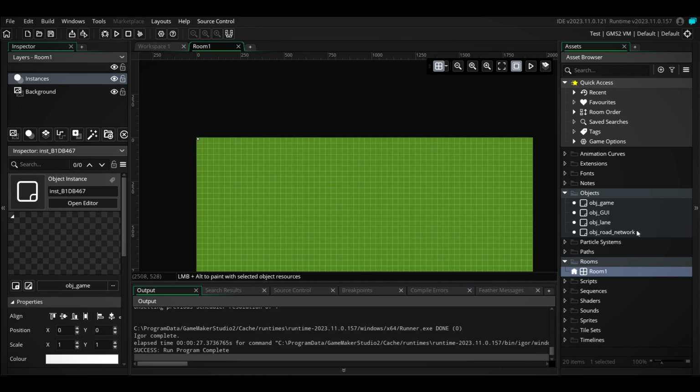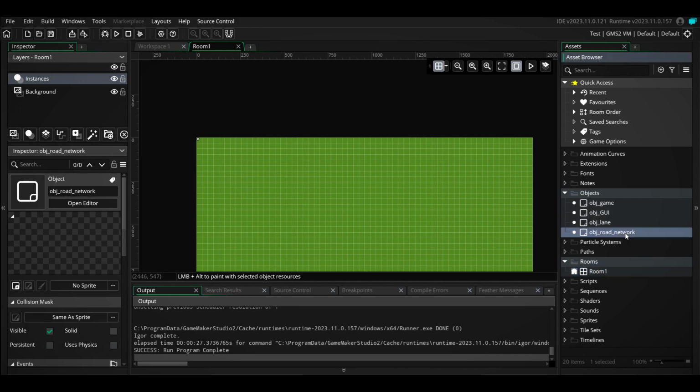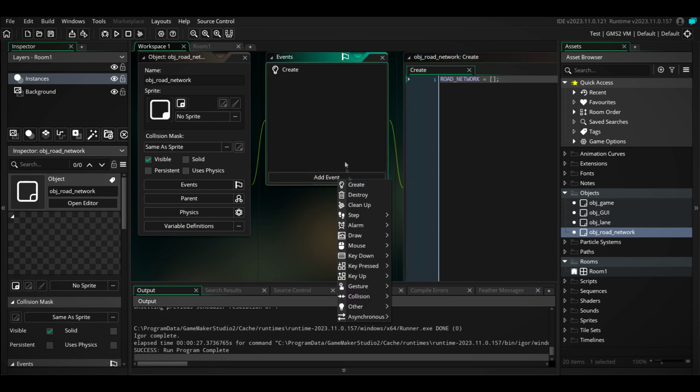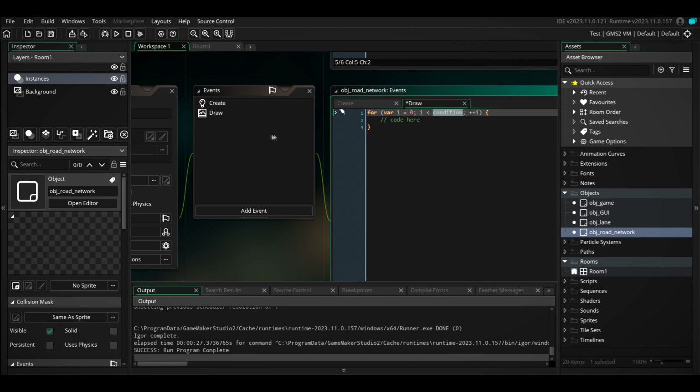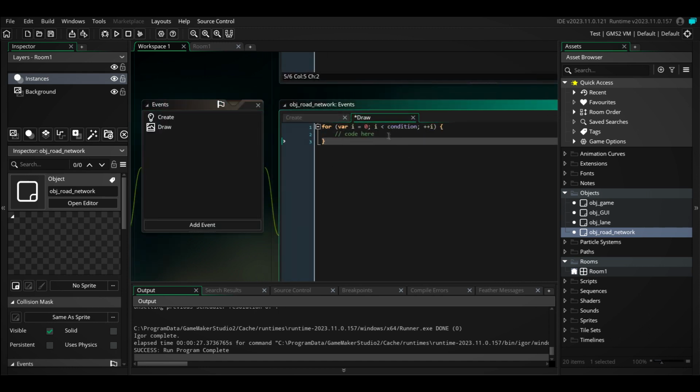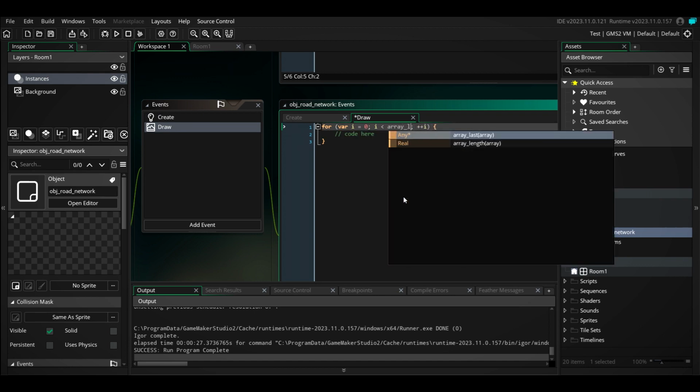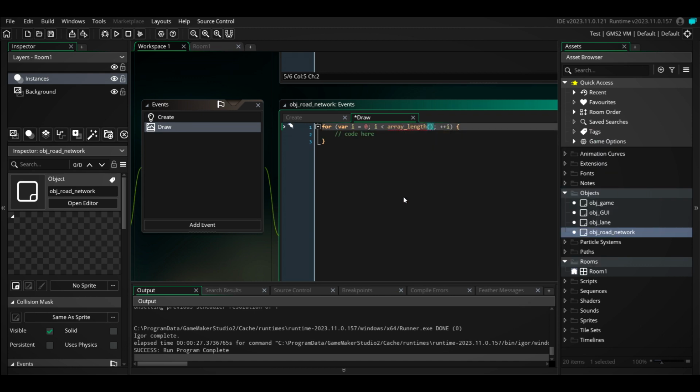So next up is then, when we have added it to the road network, to then draw it. I think we will make sure it is some specific color for this one. Okay, so we'll just make a for loop, and we'll say for each instance in the road network array, I think there's a length. Yes, great.